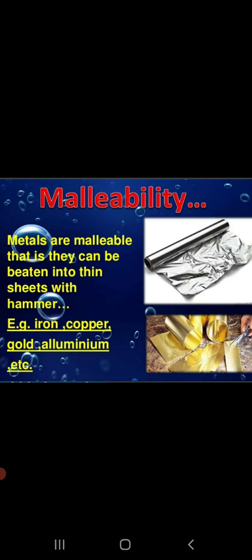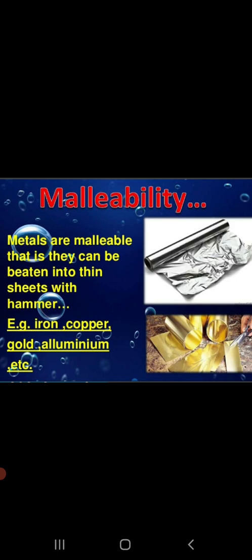And those metals are called malleable metals. For example, gold, silver, copper, iron, tin. These are all examples of malleable metals. Gold and silver are malleable. That is the reason jewelry is made. The jewelry's designs are made using them.